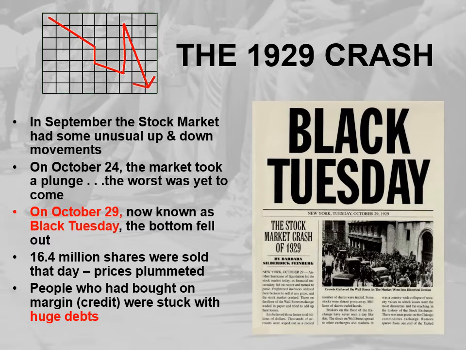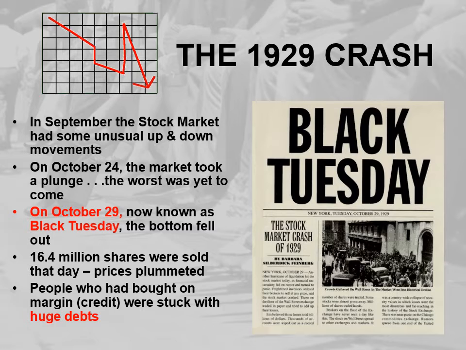So we went over this. I'm not going to go over this too much, but the 1929 crash, Black Tuesday, happens a year after Hoover is elected president. He is sworn in in January. This happens in October, so it's about 9-10 months into his presidency that the stock market crashes.